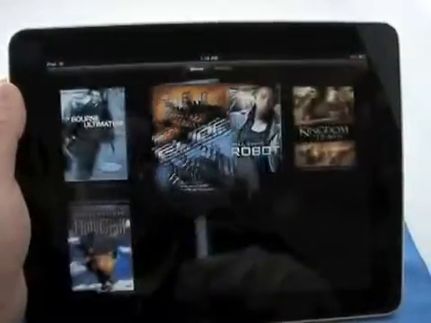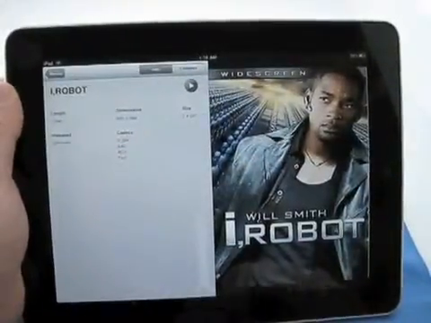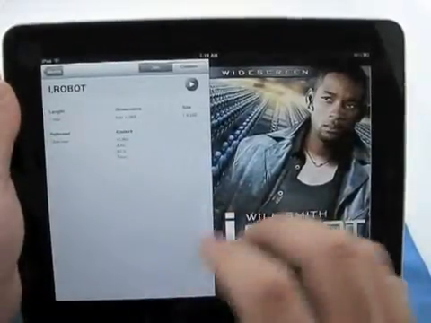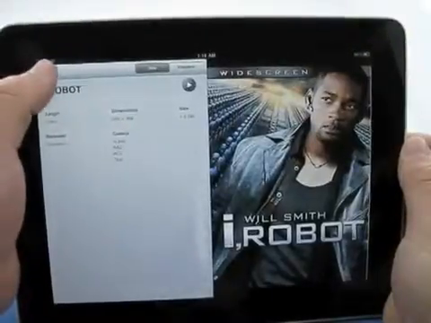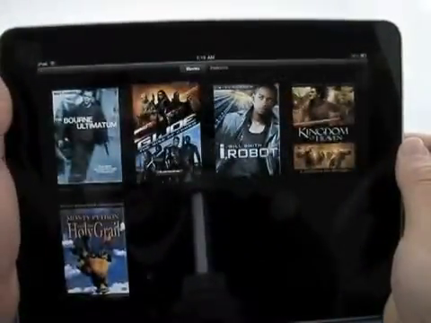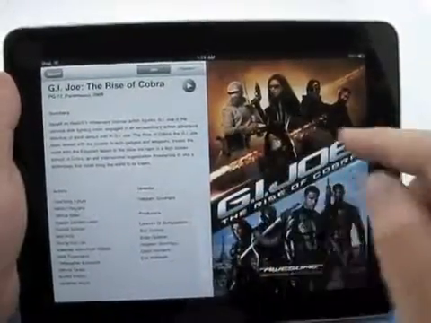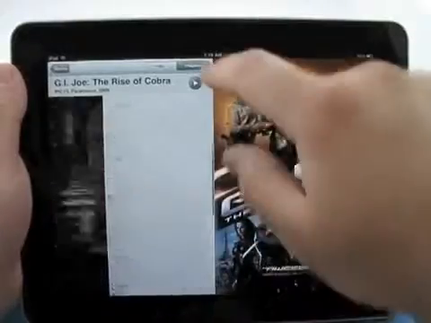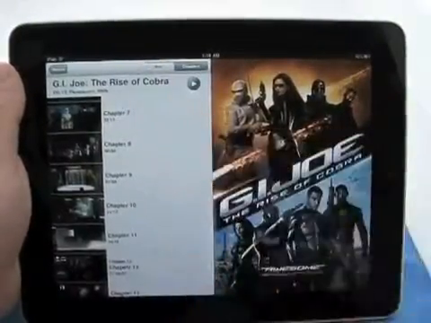We'll go back to movies. You can see it zooms back out. We'll go into iRobot, and here you've got different codecs and what it is. This is my own personal movie I had on DVD. I wanted to try it out and see what it would look like. We'll zoom back out. So G.I. Joe, we'll bring it back in, and if we want to take a look at the chapters, we can do that also. So we don't want to start at the beginning. We want to go to chapter 7. We can do that. We'll tap it and it'll play.